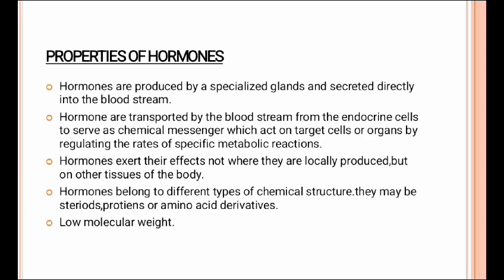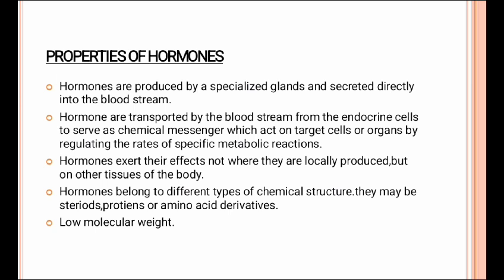Next one is properties of hormones. Hormones are produced by specialized glands and secreted directly into the bloodstream. Hormones are transported by the bloodstream from the endocrine cell to serve as a chemical messenger, which acts on target cells or organs by regulating the rates of specific metabolic reactions.